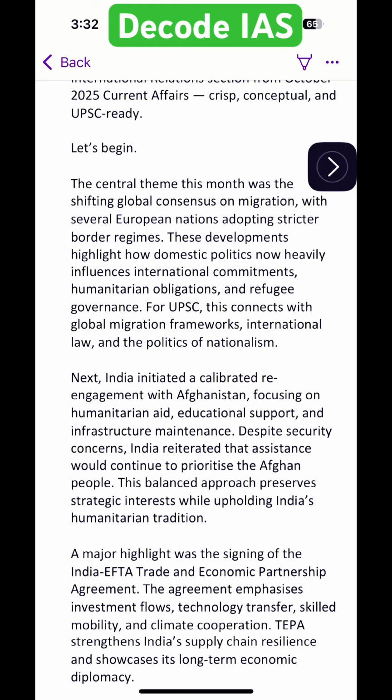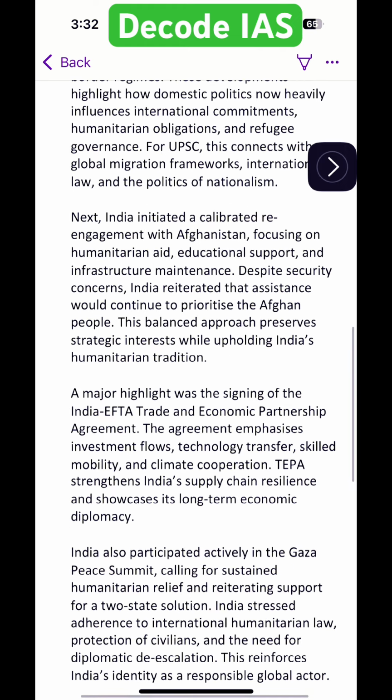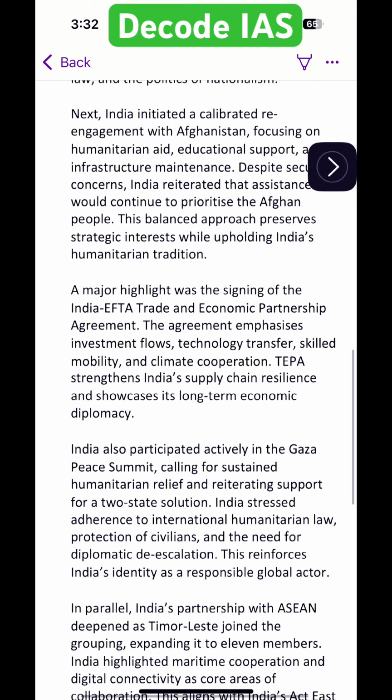Next, India initiated a calibrated re-engagement with Afghanistan, focusing on humanitarian aid, educational support, and infrastructure maintenance. Despite security concerns, India reiterated that assistance would continue to prioritize the Afghan people. This balanced approach preserves strategic interests while upholding India's humanitarian tradition.